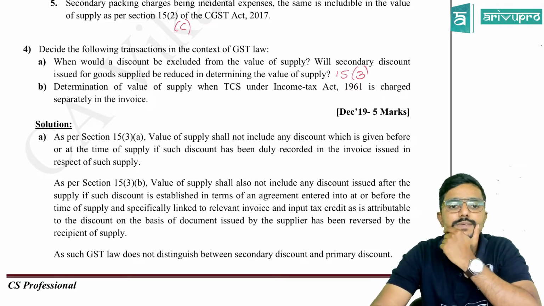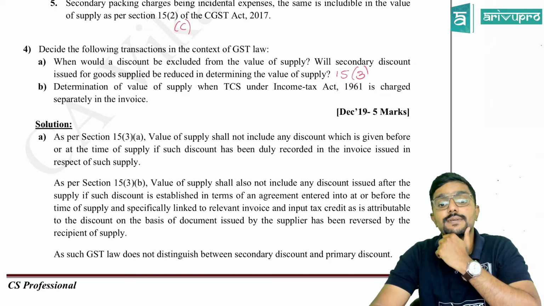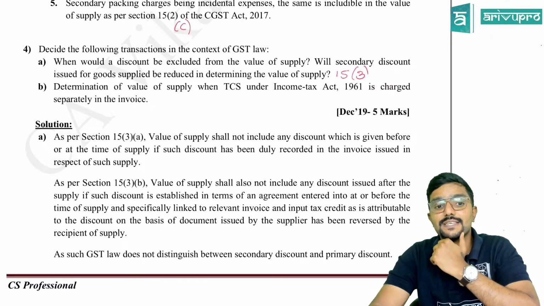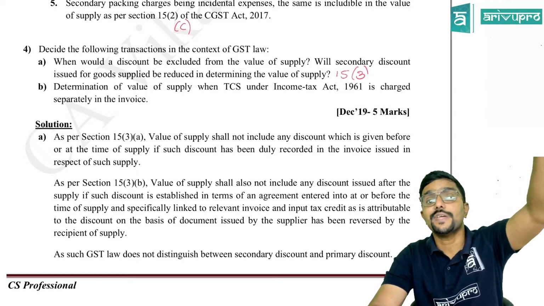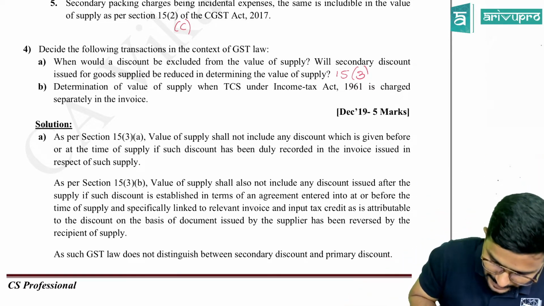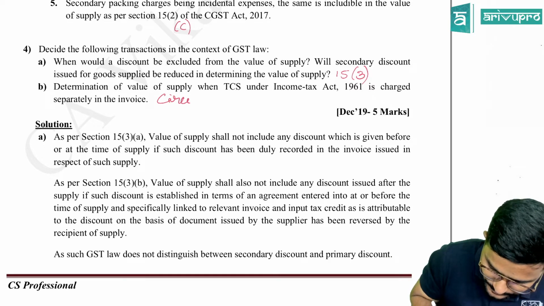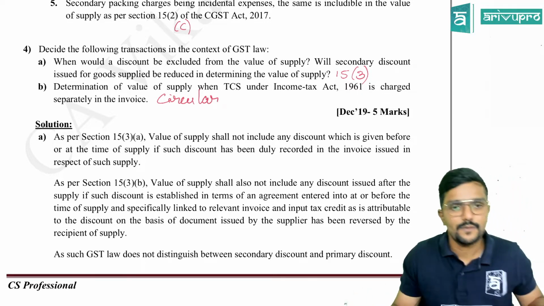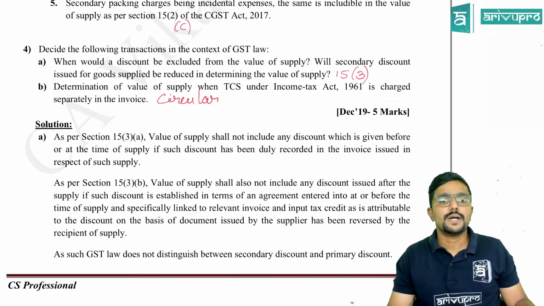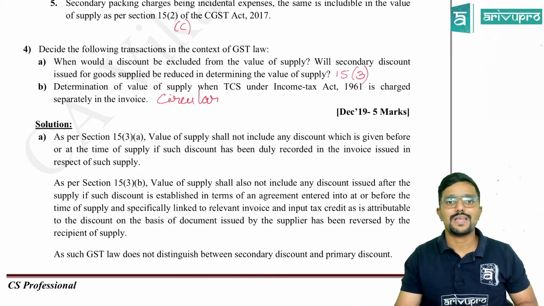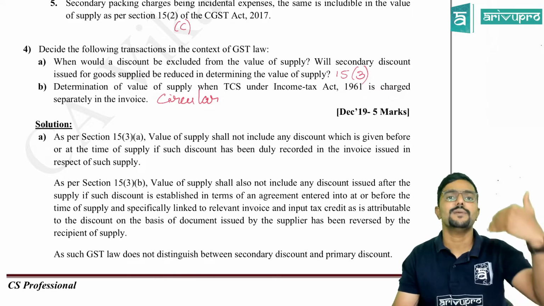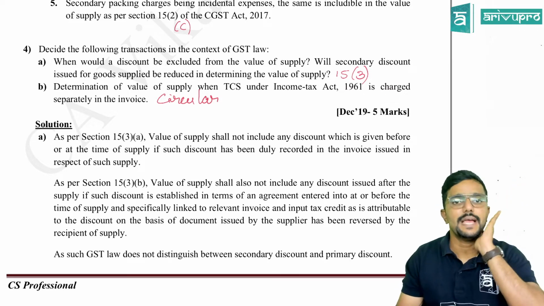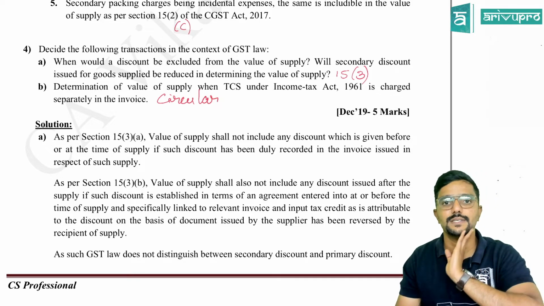Next, determination of value of supply when TCS under Income Tax Act 1961 is charged separately in the invoice. I have given a note for section 15.2A. This point is on that. Actually, this question is on a circular. So, should we add TCS? No, sir. As it is an interim levy which is levied under income tax, which is collected from the seller by the buyer, it should not be added. There is a circular on the same.